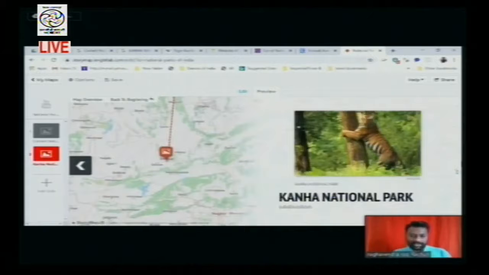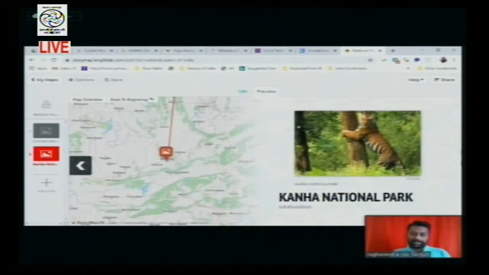Like this, you are locating your map, and alongside you are adding the media, explaining the story of different national parks with the help of a map location. This is useful for social science and environment science teachers, and you can explore different ideas with other subjects also, where there is normally a strong location with the map.